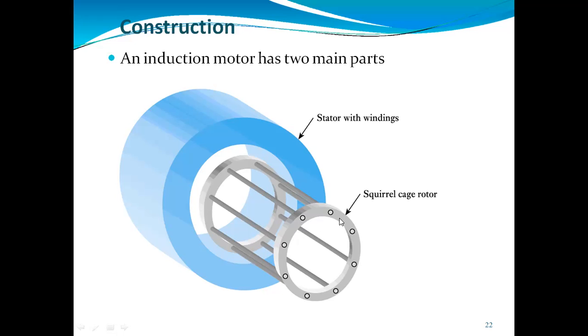That's why we call this an end ring. They form a complete closed circuit which looks like a cage, because they make a cylindrical structure which looks like a cage. That's why we give the name squirrel cage induction motor.